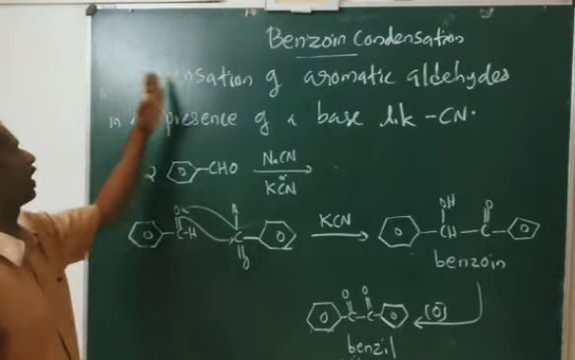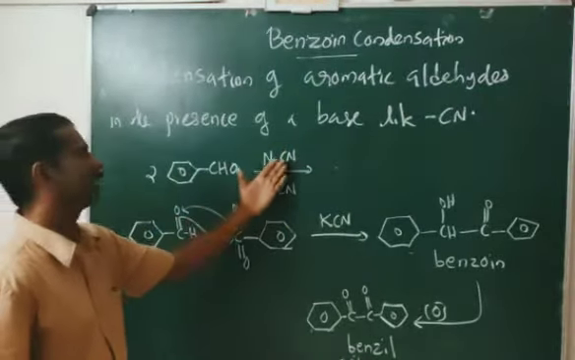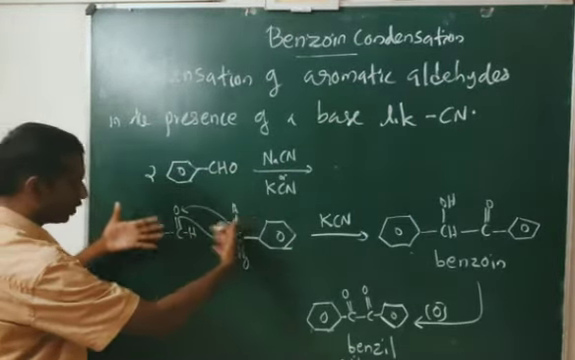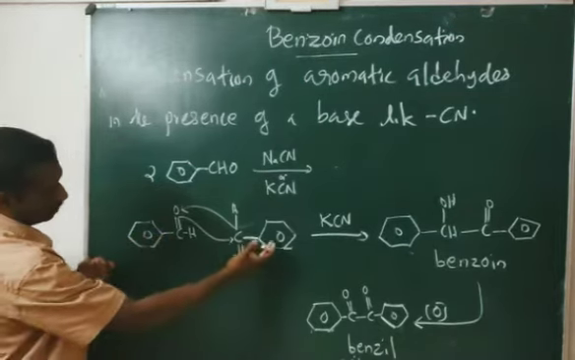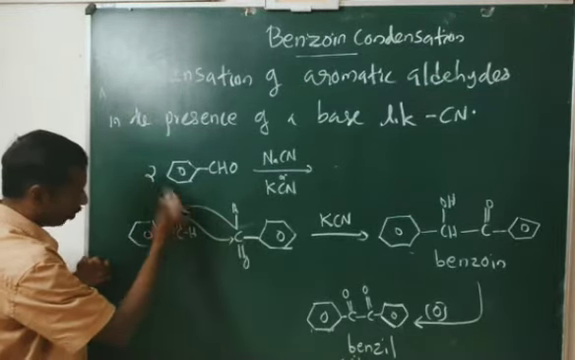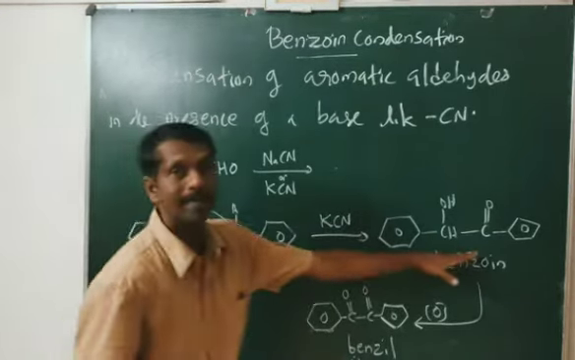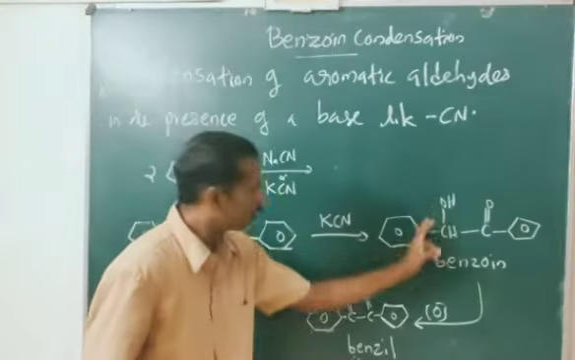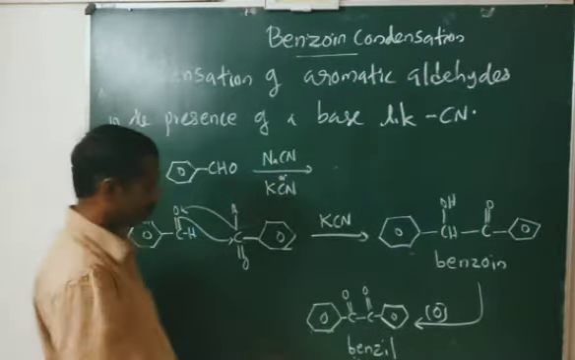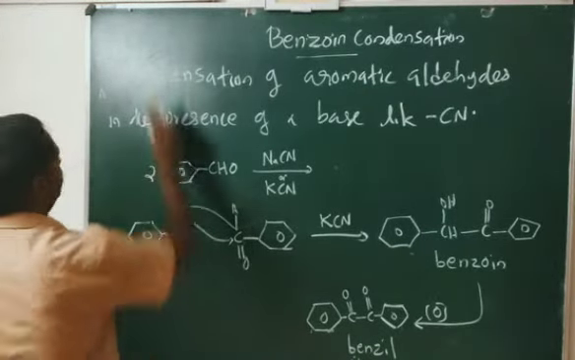So what is benzoin condensation? It's the self-condensation of aromatic aldehyde in the presence of a base like NaCN or KCN. Two molecules of aromatic aldehydes are condensing together. This is the first molecule and this is the second molecule. The hydrogen atom present on this CO group is migrating to oxygen. The bond breaks from oxygen and is joining with this carbon. So you get benzoin. This benzoin undergoes oxidation and changes to a diketone, which is known as benzil. Okay, that's all about the benzoin condensation.